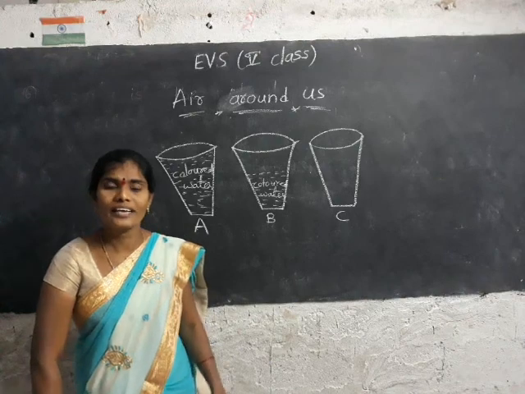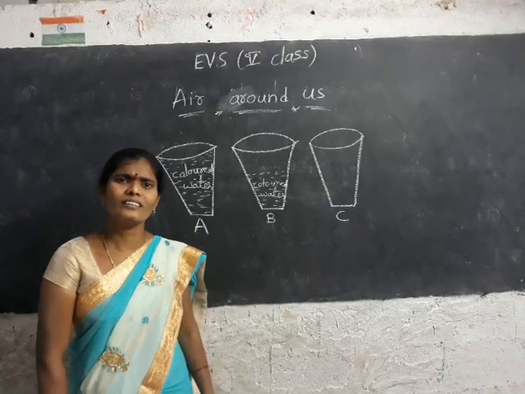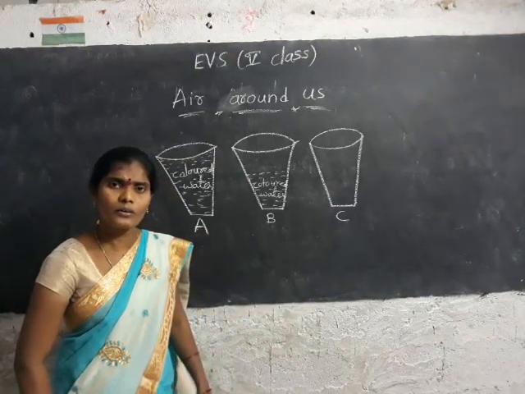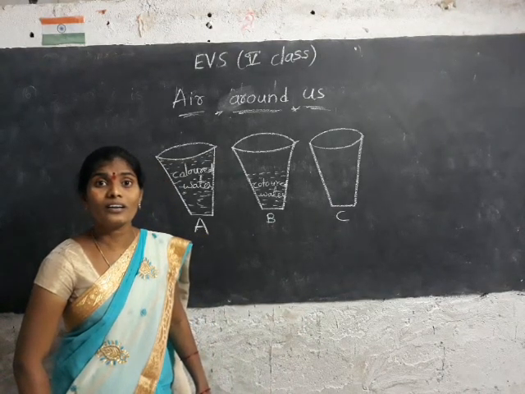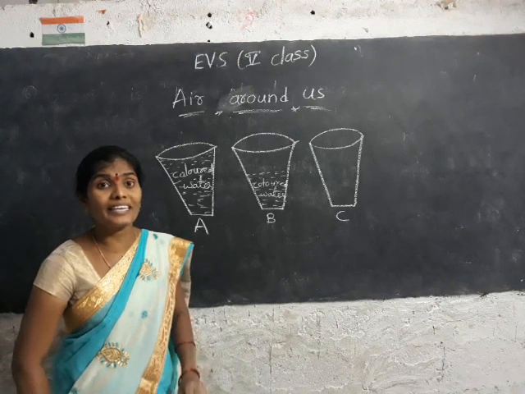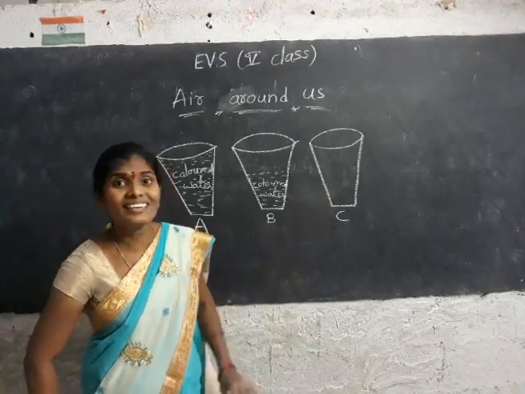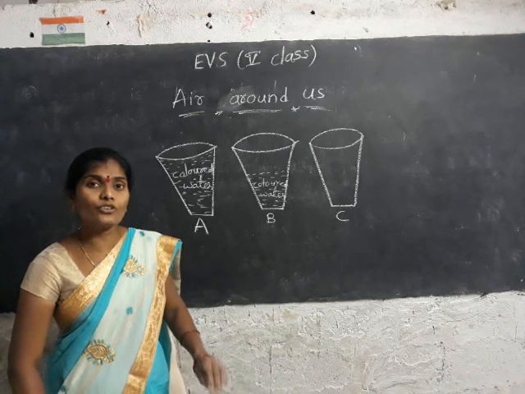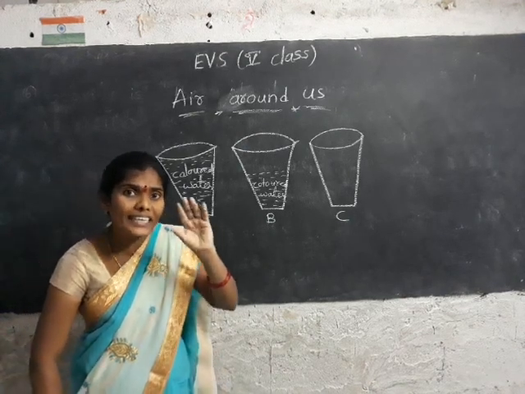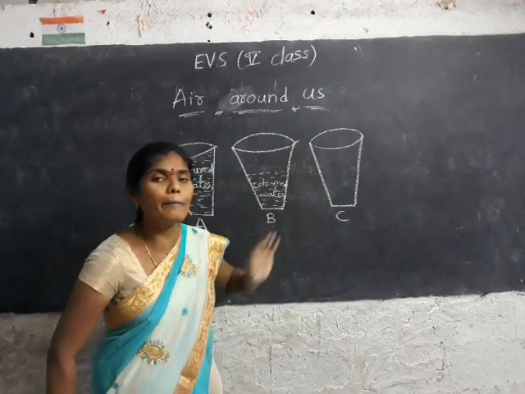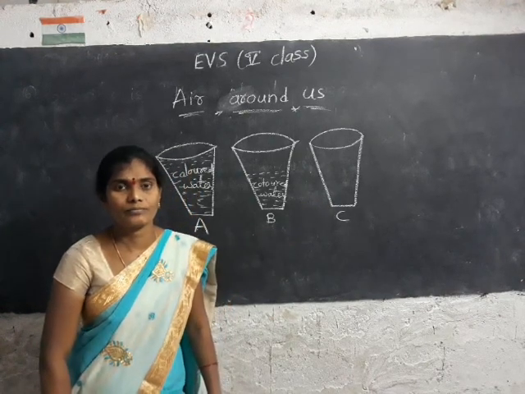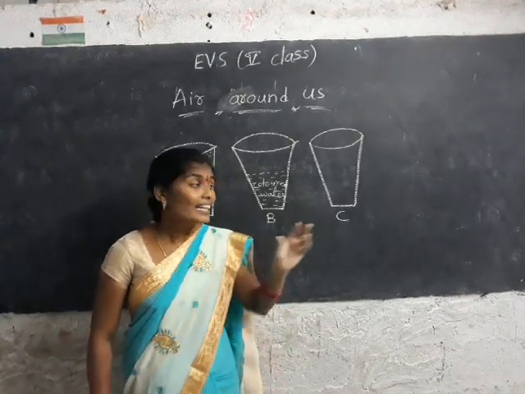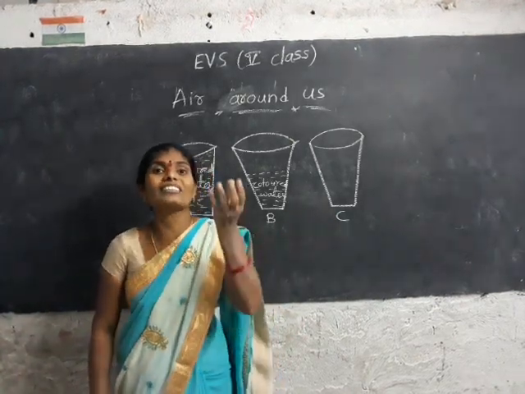Are you sure? Is this really empty? No, not really empty. It is having air. It is looking like an empty glass, but the C glass is filled with air.